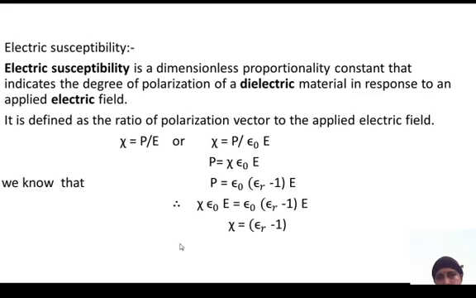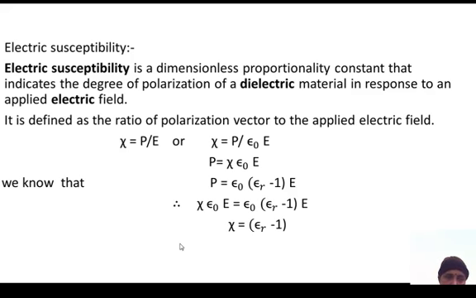It is defined as the ratio of the polarization vector to the applied electric field.